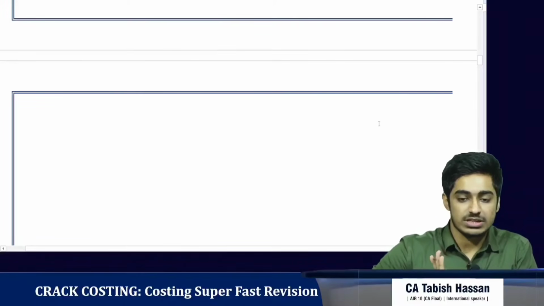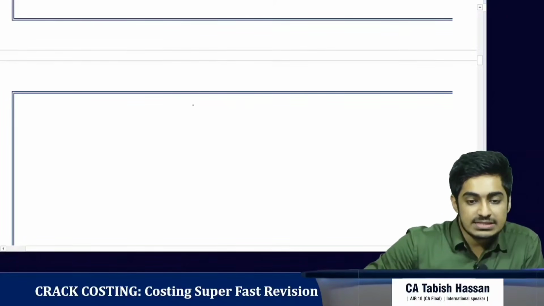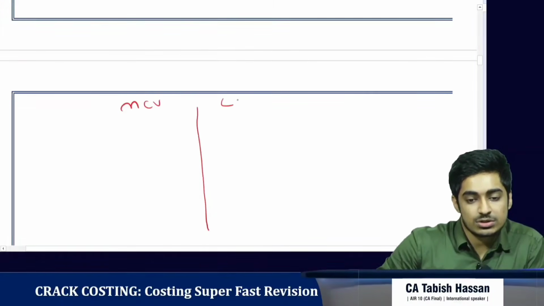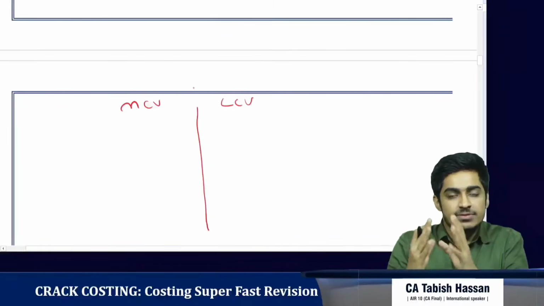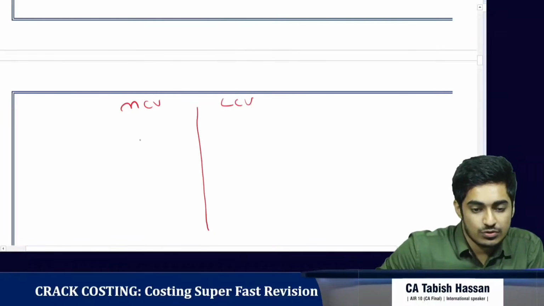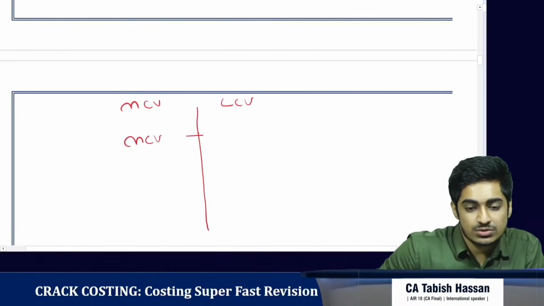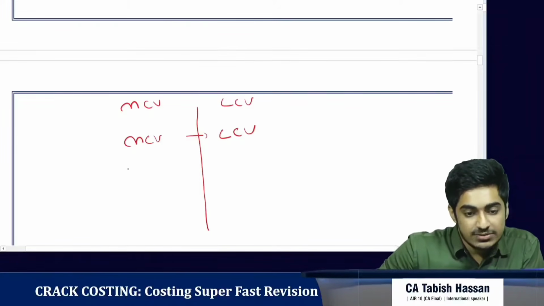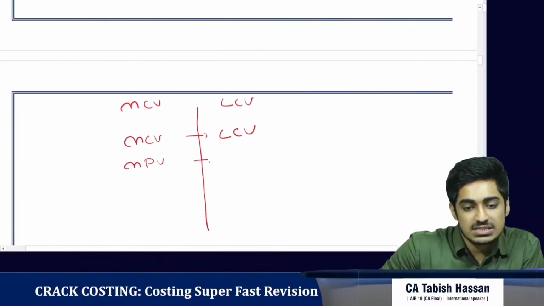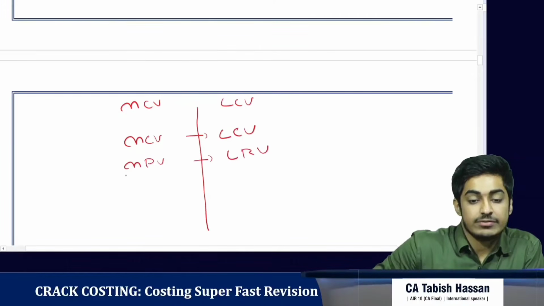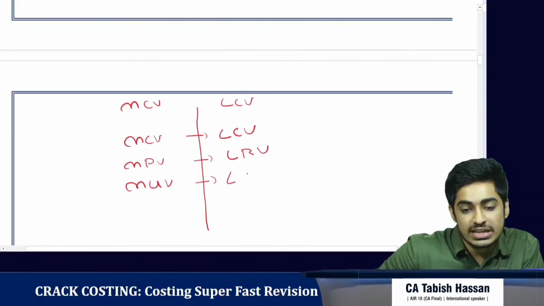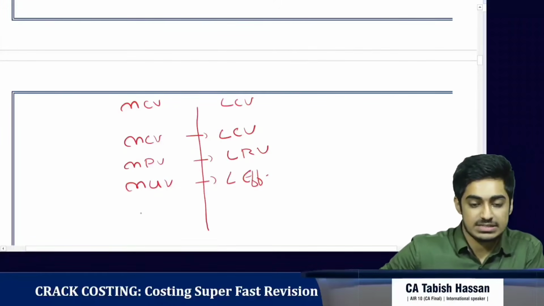To be very simple and very precise, if we know the material cost variances, it is very simple to get the labor cost variances. Okay, let's develop a comparison from material cost variances to labor cost variances. First, let's see where the name changes. In material, we called it material cost variance. Here it's labor cost variance. Clear? Next, we had the material price variance. Here we call it the labor rate variance. Then we had the material usage variance. Here we are calling it the labor efficiency variance.